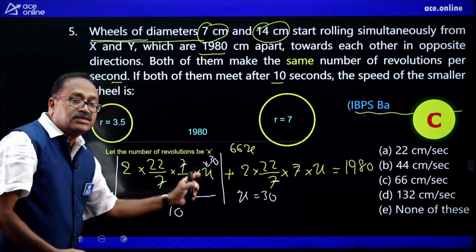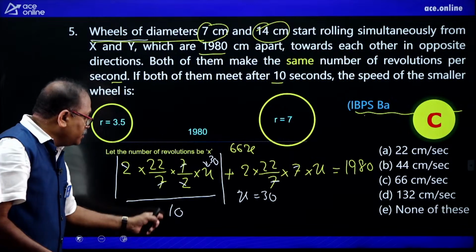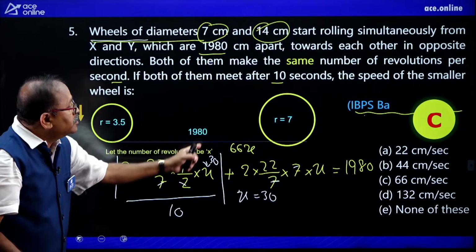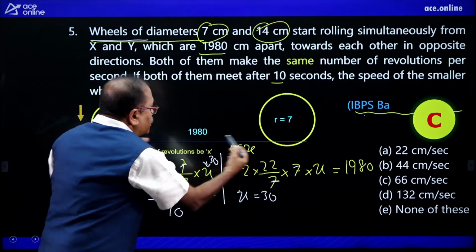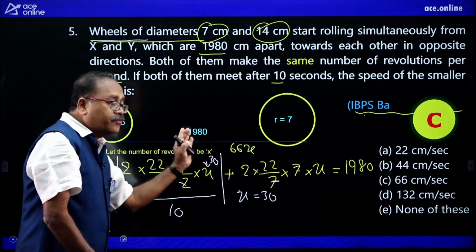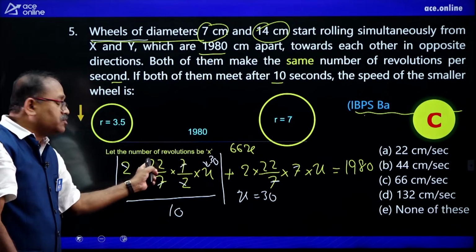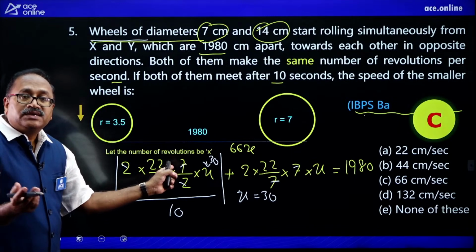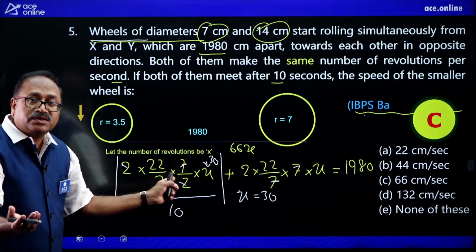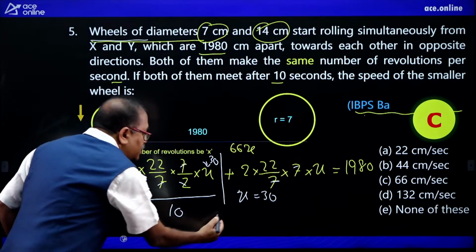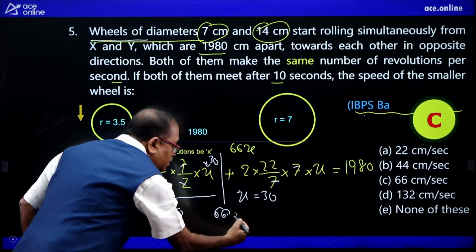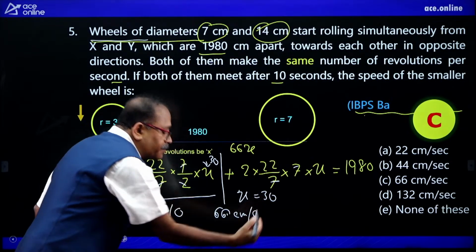So this is the distance covered by the smaller wheel, and divide this by 10. In 10 seconds they are meeting. So it moved for 10 seconds. Divide it by 10. So this is 3 times. 3 into 22, that is 66. So the speed of the smaller wheel is 66 centimeter per second.